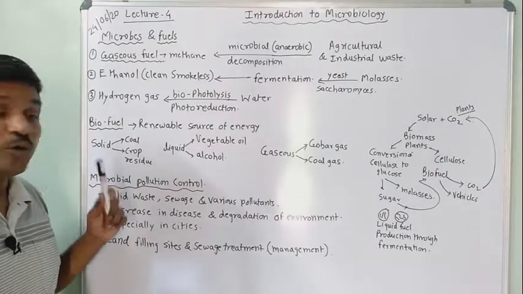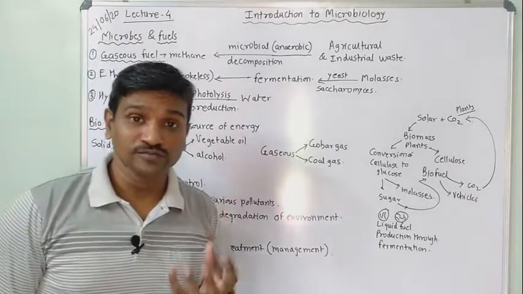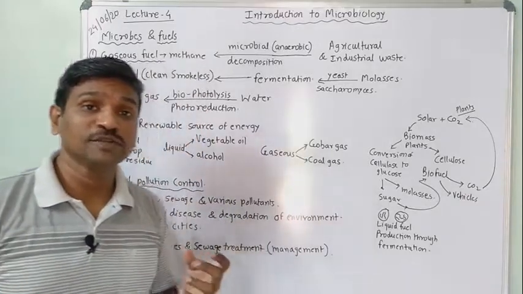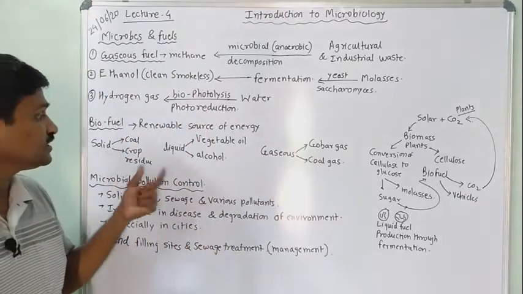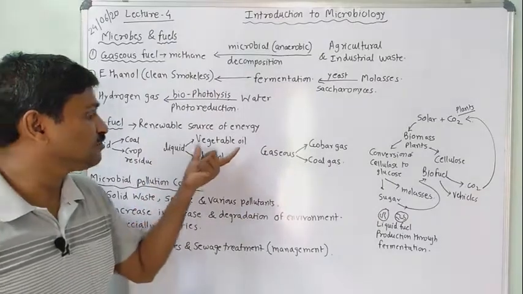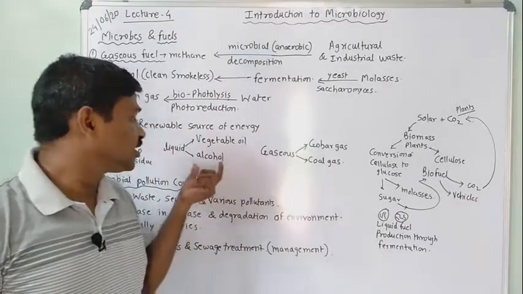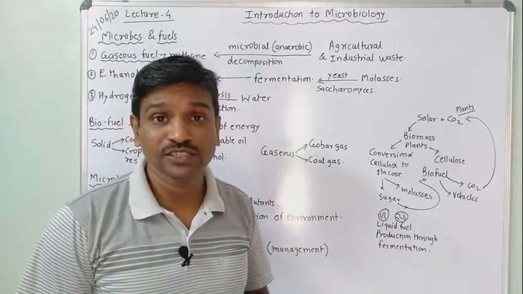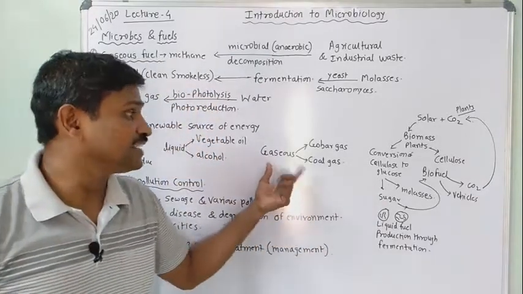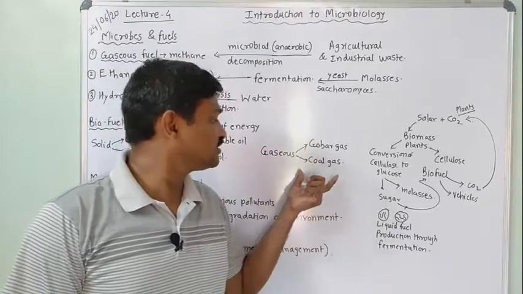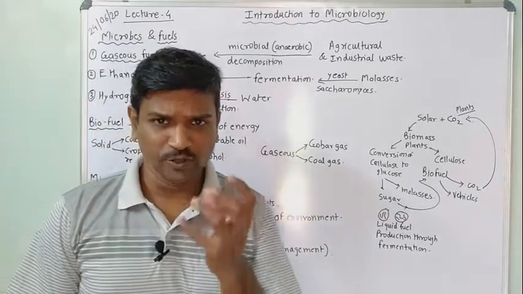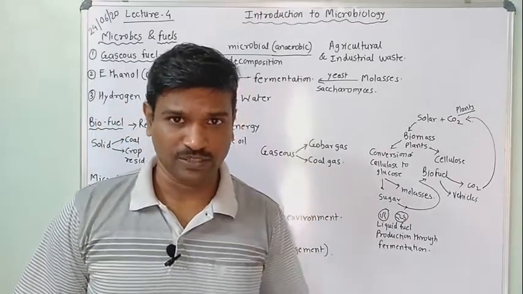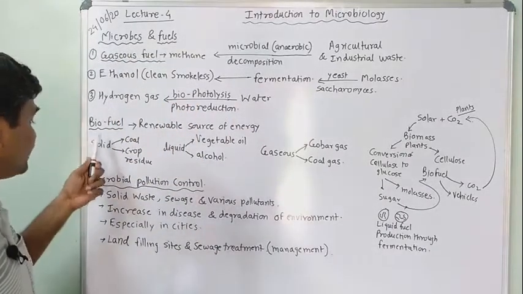Examples of biofuel: among solids, crop residue, and along with that coal, which is also used as a solid energy source. Among liquids, vegetable oil, and alcohol coming from the fermentation process, which can be used as fuel. And among gases, gobar gas and coal gas, which are used as renewable energy sources. So we have seen biofuel.